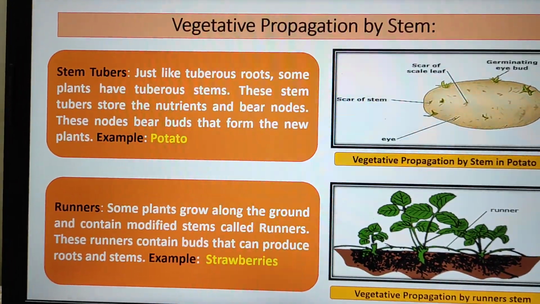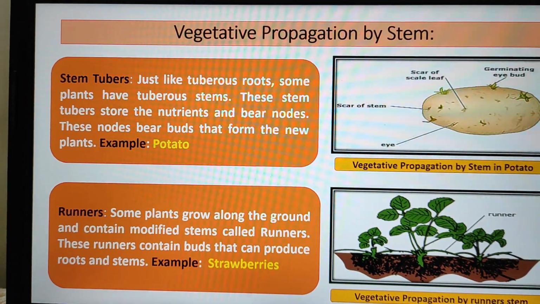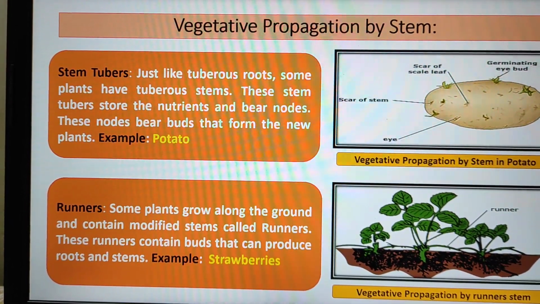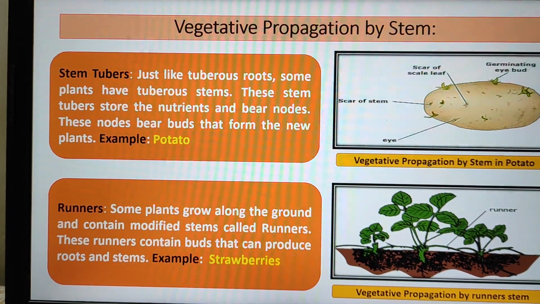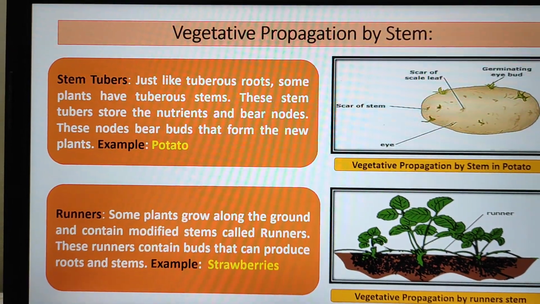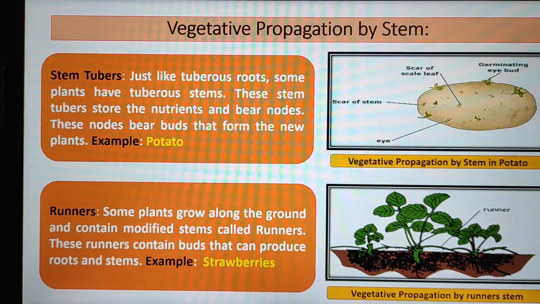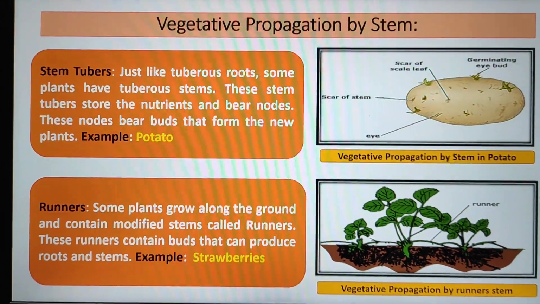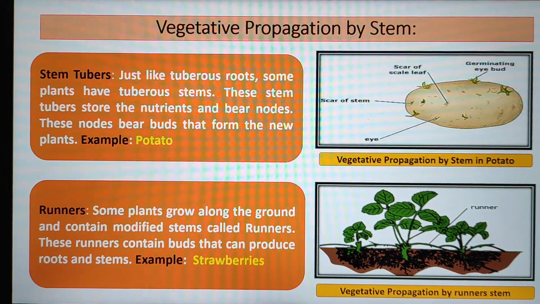Vegetative propagation by stem. Stem tubers. Just like tuberous roots, some plants have tuberous stem. These stem tubers store the nutrients and bear nodes. These nodes bear buds that form the new plants. Example, potato. You can see here the diagram of the potato.